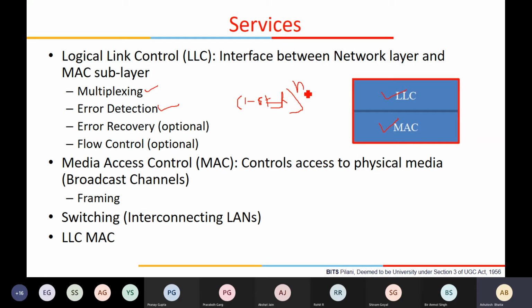Raised to power n, the number of bits in the packet, that says no bit will be in error. And then 1 minus that says at least one bit will be in error. So this is the probability of the packet being in error. And 1 minus that is the probability that the packet will be successful.